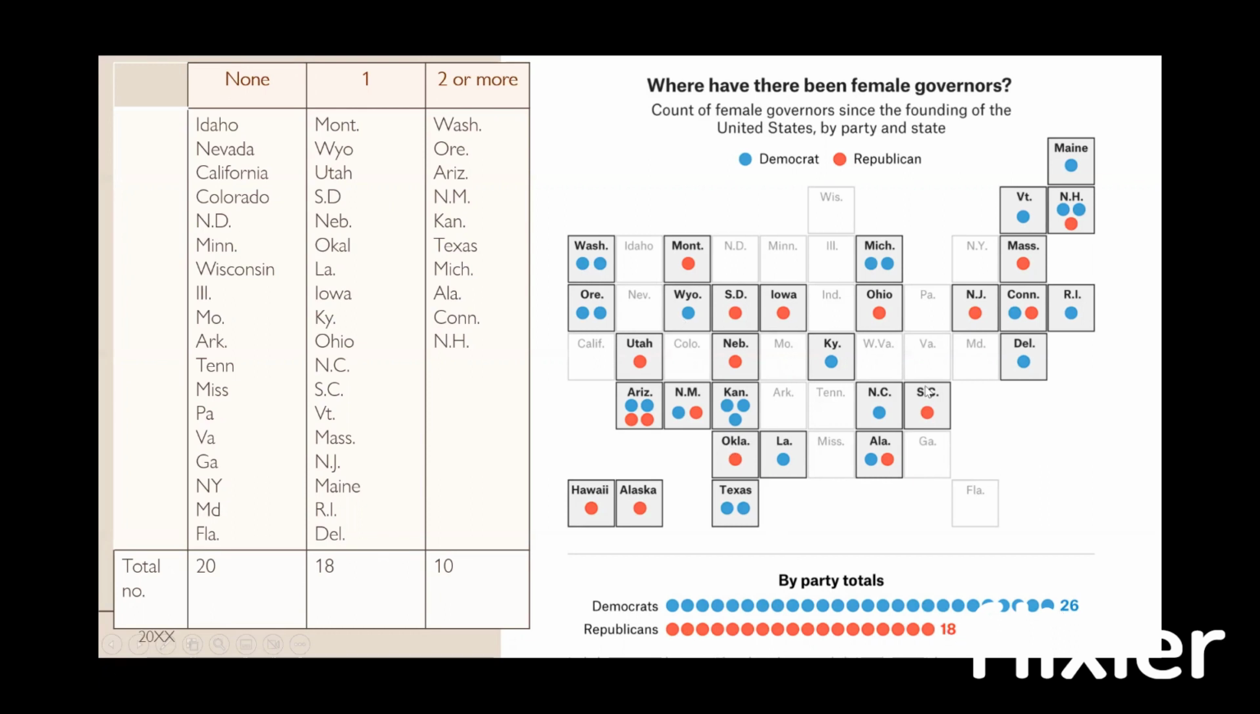And also, to summarize all of the information that was given in this chart, I just put them into tables. The boxes that were blurred out show you that they don't have any female governors. I've placed them over here, and that shows us that we have 20 states where there has never been a female governor since the founding of the US. Also, the states that have had one female governor, whether a Democrat or a Republican, were placed over here, and we have a total of 18. Meanwhile, the states that have had two or more female governors are 10 in total. So this really puts things into perspective because we're realizing that we have more states that have never had female governors.